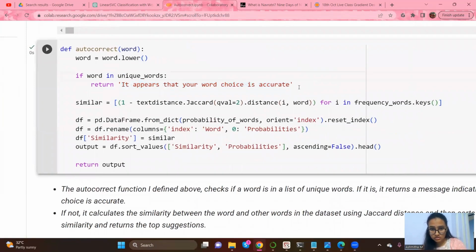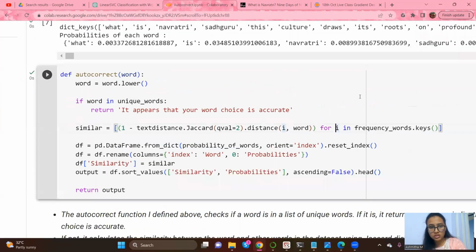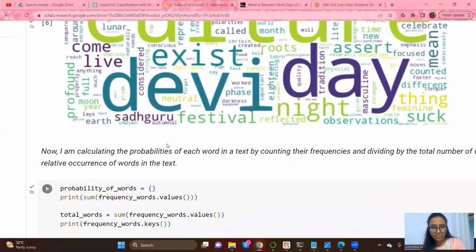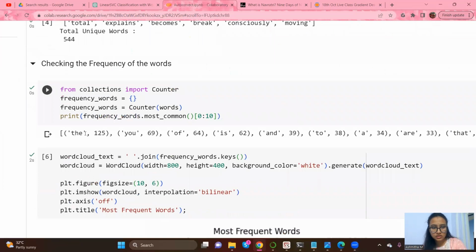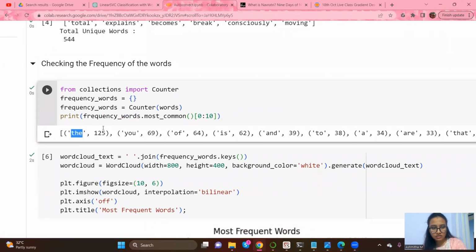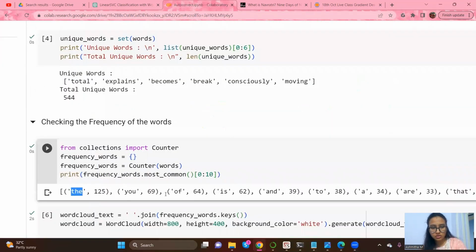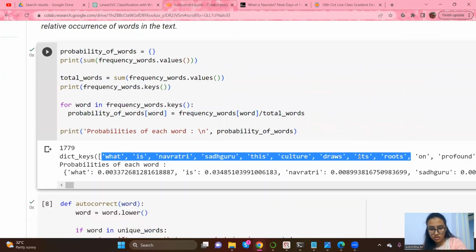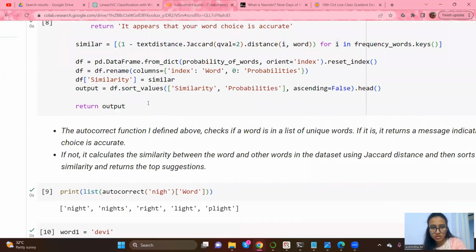If not this, then what you do is I'm creating a list. The list name is similar. For i in frequency keys. Now what is keys here? This is the key. For every key, that is the, you, of, is, and, to, these are the keys. All the words basically.